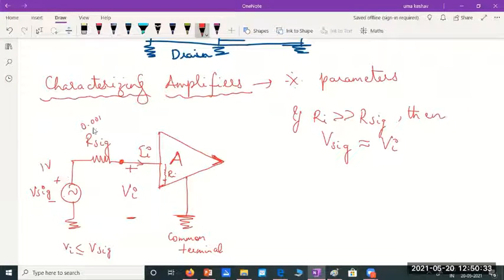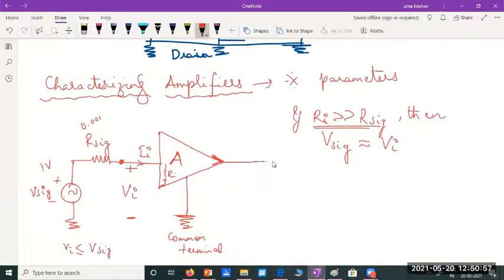That's what I mean: if all the voltage given by the signal generator should reach the amplifier, then the input resistance of the amplifier must be very large compared to the internal resistance of the signal generator.